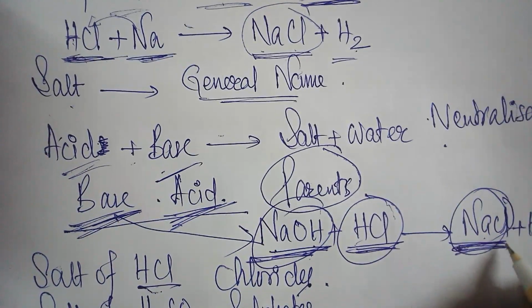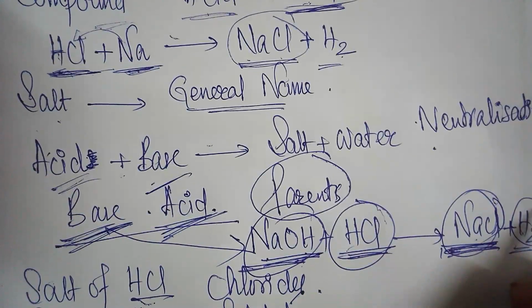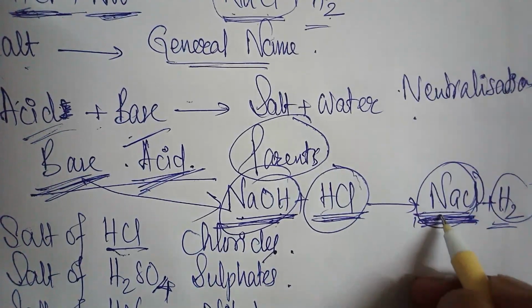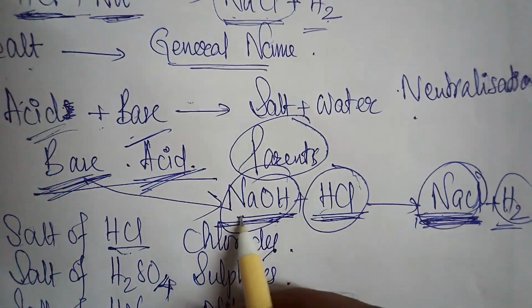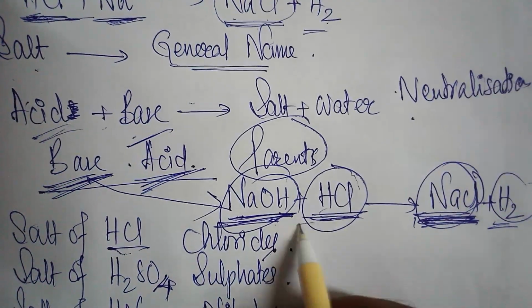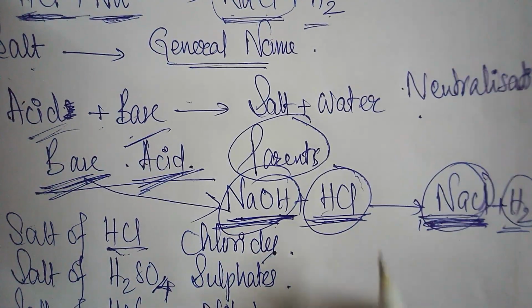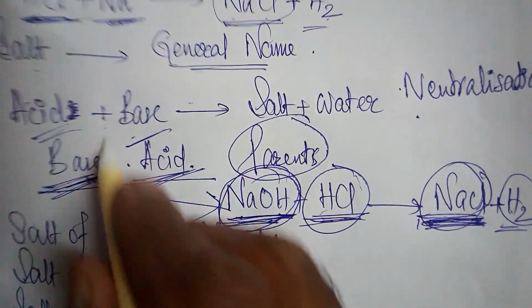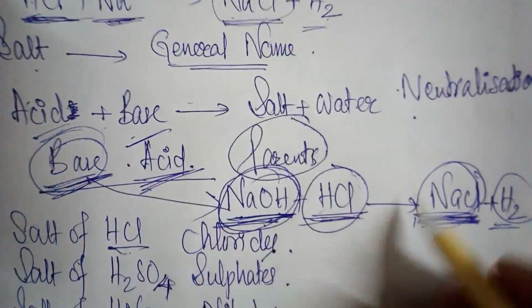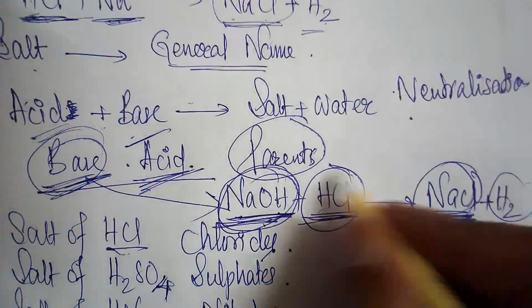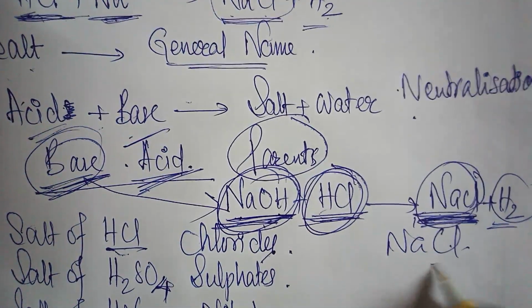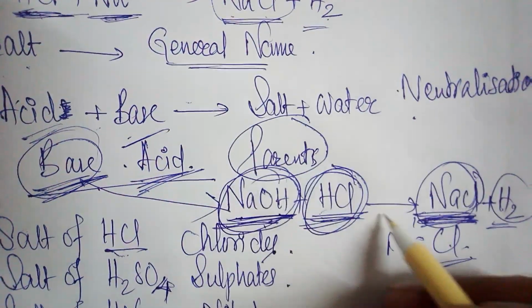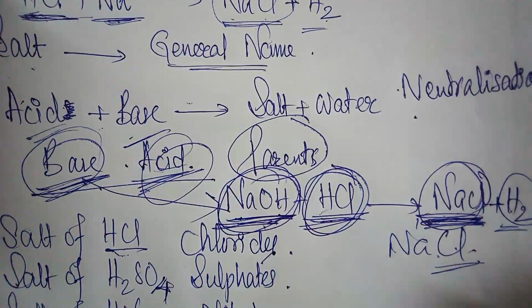Now the formation of sodium chloride will happen, and the evolution of hydrogen gas, that we will consider later. The salt formed is sodium chloride, by the reaction of sodium hydroxide and hydrochloric acid. Now the name is sodium chloride. The first part is taken from the base, sodium hydroxide, that is sodium, and chloride is formed from the hydrochloric acid. So the base part is considered first and the acidic part is considered second.